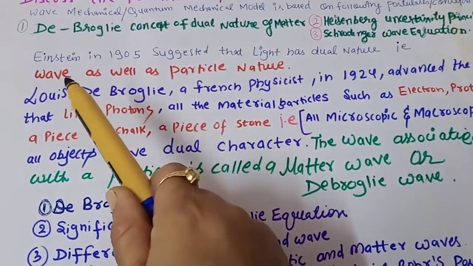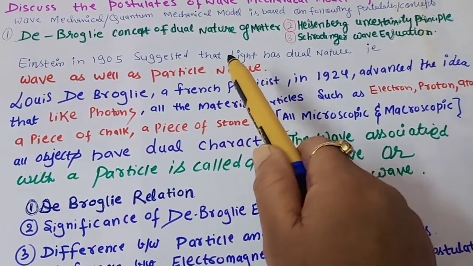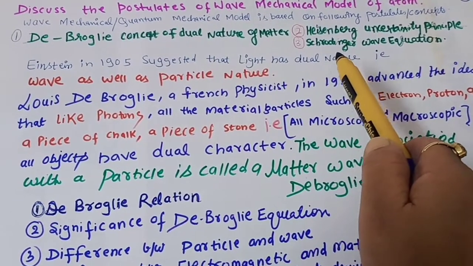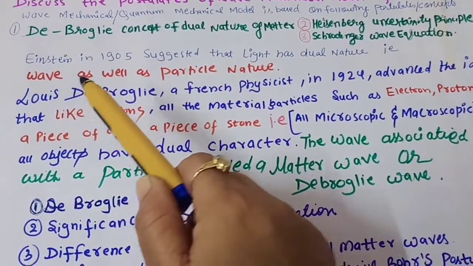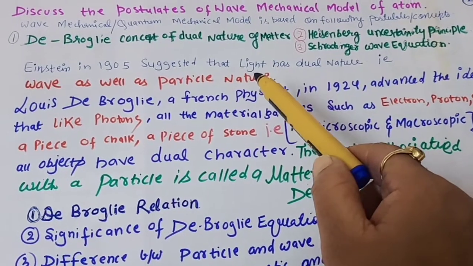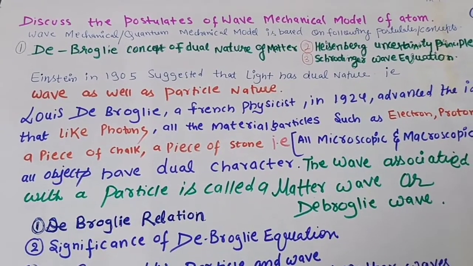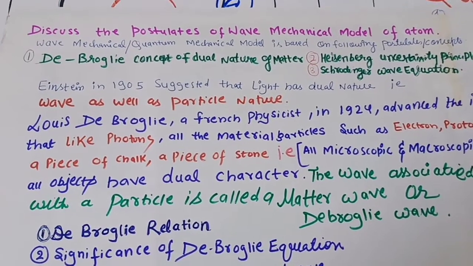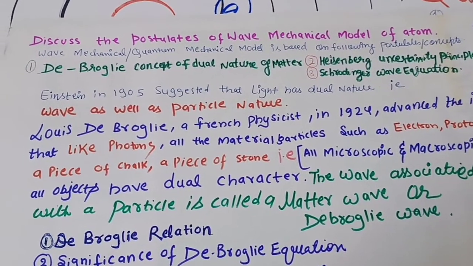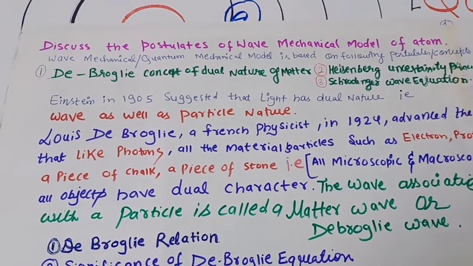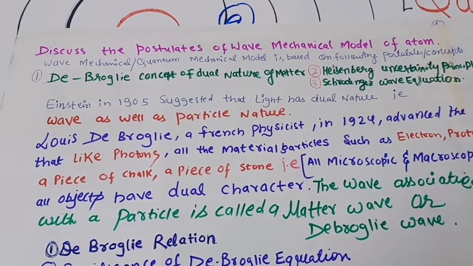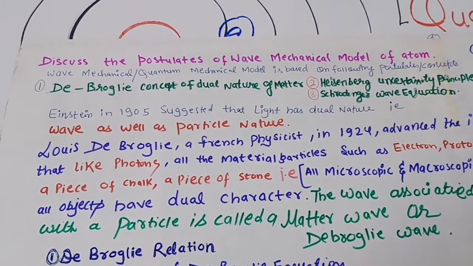So Einstein in 1905 suggested that light has a dual nature. We already studied this in our previous classes, that light has a dual nature, the particle as well as the wave nature. A simple example, if we see the electric bulb, it is giving us light, means the light will reach anywhere. For example, the sun's light also has the wave nature, so it will reach anywhere.